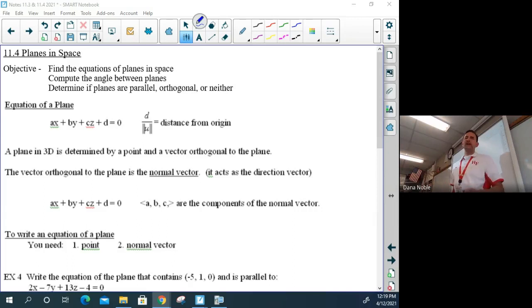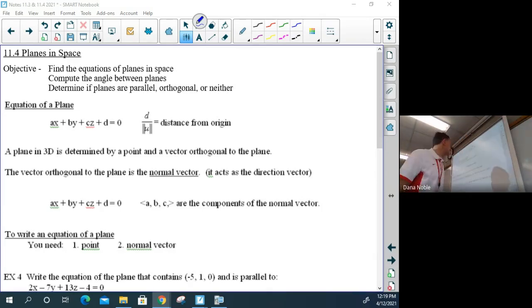We're going to compute the angle between planes, in which we already know the formula because it's not going to be any different than what we did in 2 dimensions as it is for 3. And lastly, determine if planes are parallel, orthogonal, or neither. Same process that we did in 2 dimensions when we were talking about vectors.